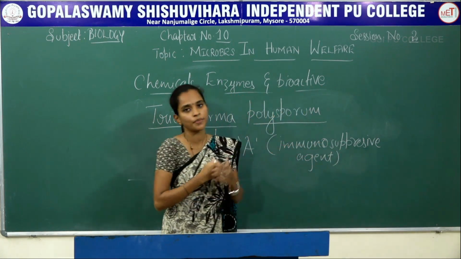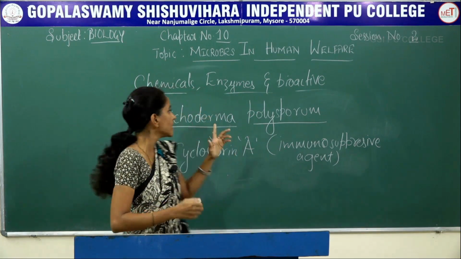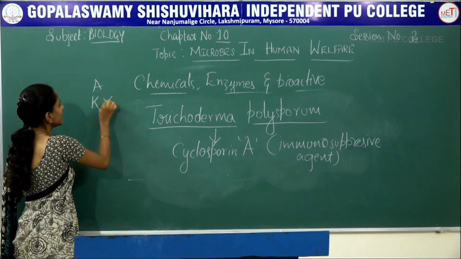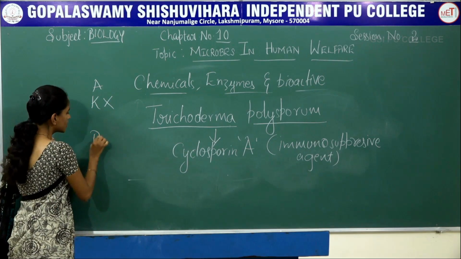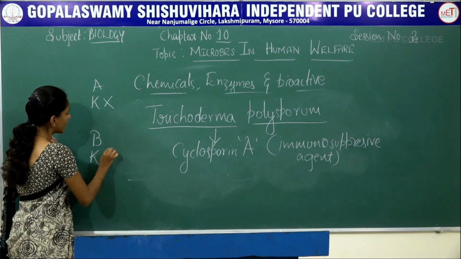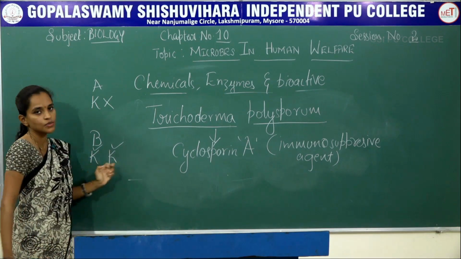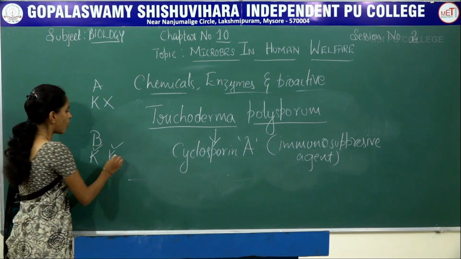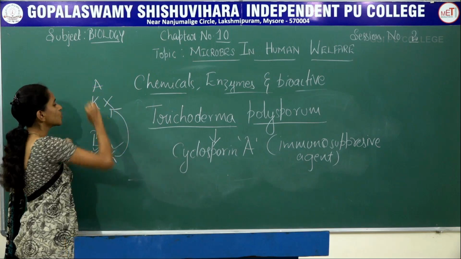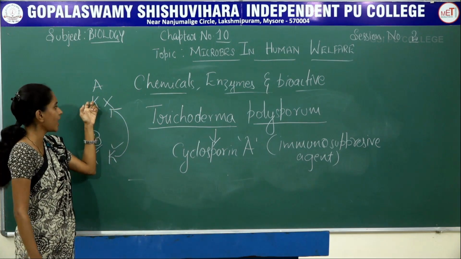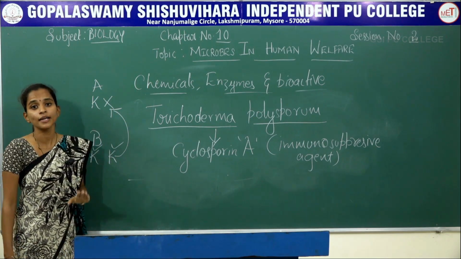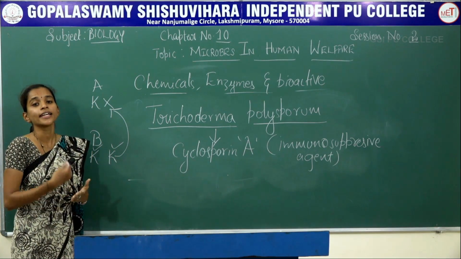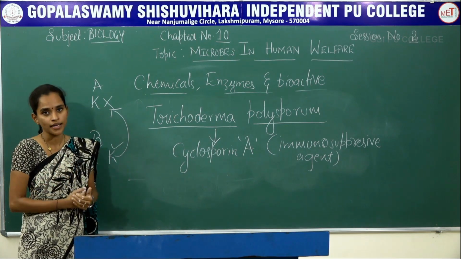What is an immunosuppressive agent? Now for example, there are two patients. One is patient A whose kidney has failed. One more is patient B who has two kidneys and both are functioning normally. Now when patient B, the donor, wants to give a kidney to patient A, it is not directly possible. Why? Because anything which comes from outside the body is considered as foreign by our body.